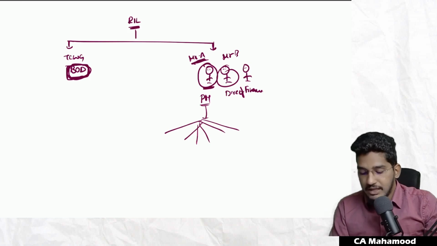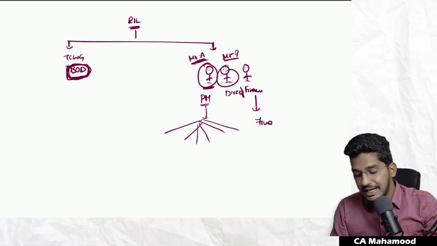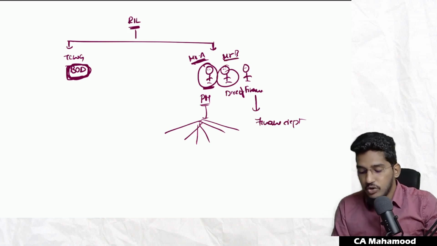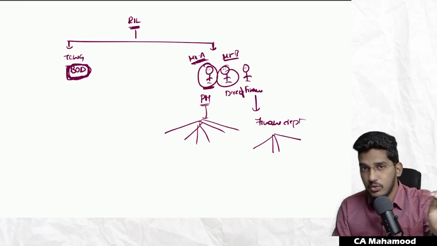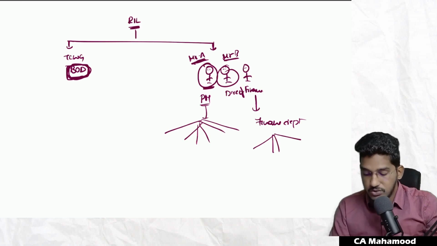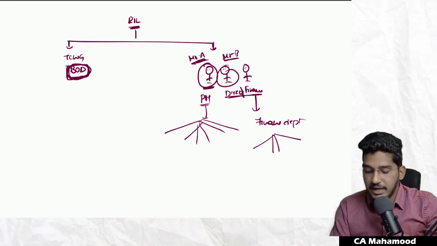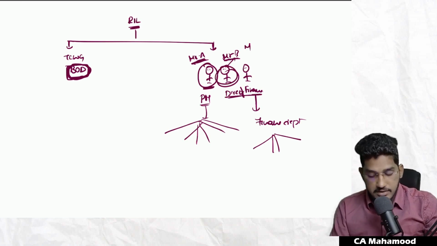No. So they have appointed Mr. B, a director of finance. He will head the entire finance department to make sure that financial statements are prepared as per the applicable financial reporting framework, prepared on time, contain all the information, have no deviation, and show correct information. So this entire finance department will be headed by Mr. B. Now Mr. B will come under management, whereas the entire board of directors will come under those charged with governance.